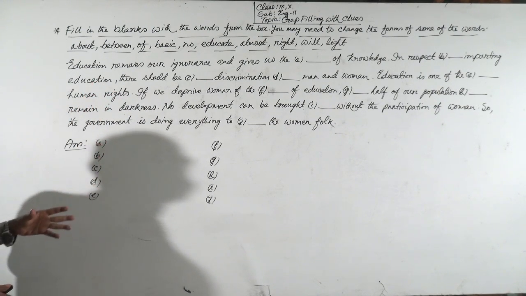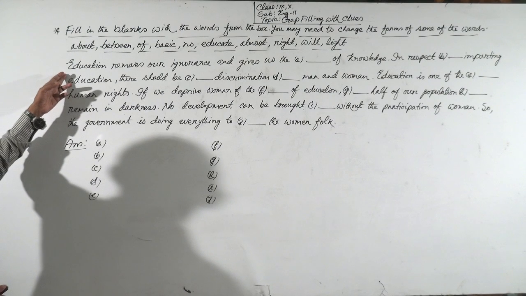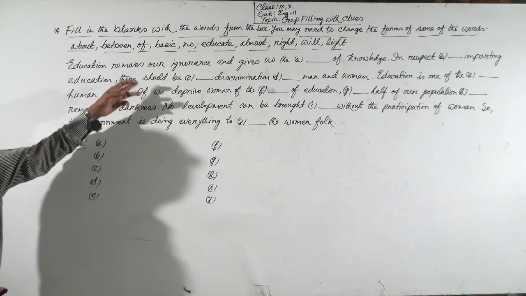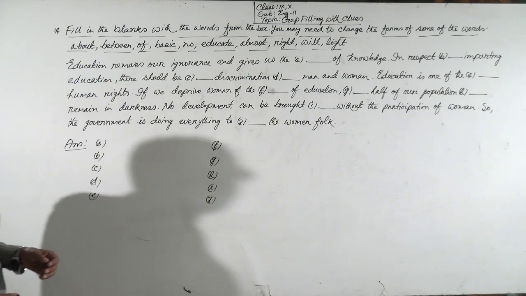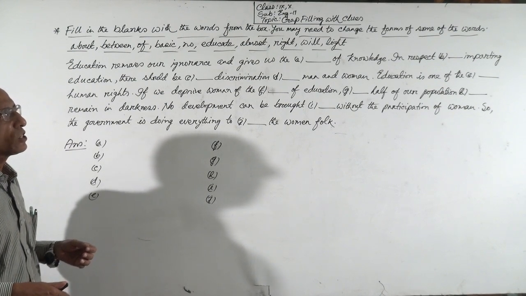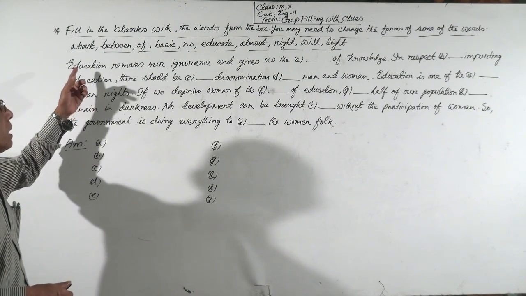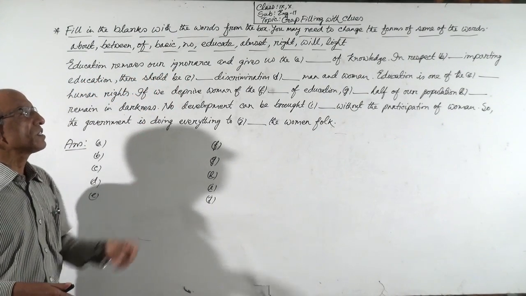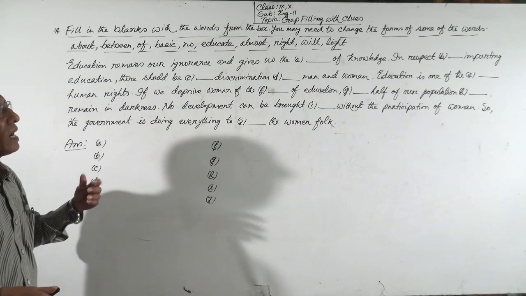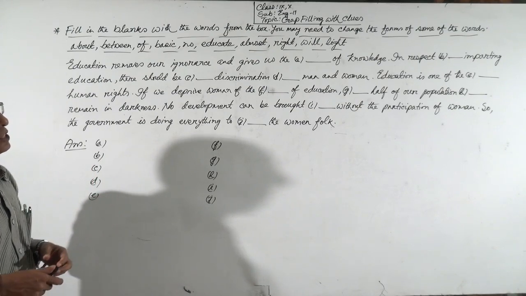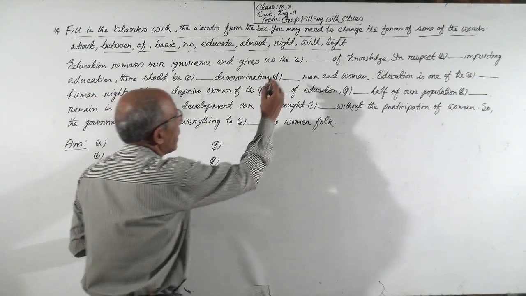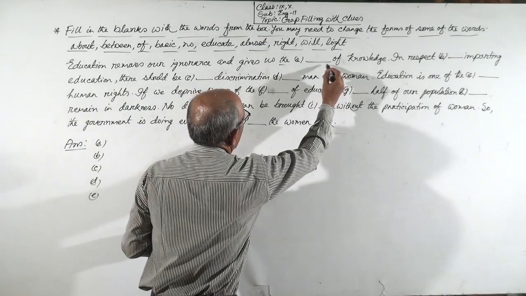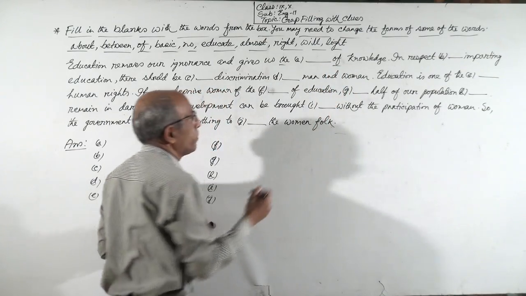Okay. Education removes our ignorance and gives us the dash of knowledge. I am again saying, education removes our ignorance and gives us the dash of knowledge. You see, before the gap there is an article and after the gap there is a preposition.